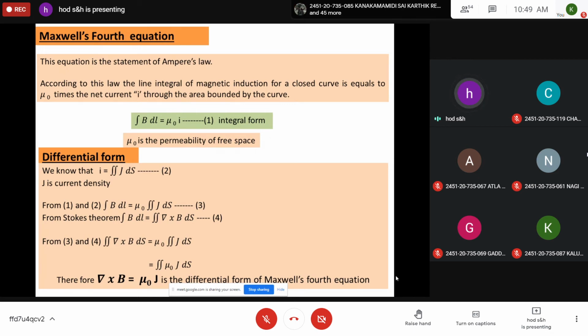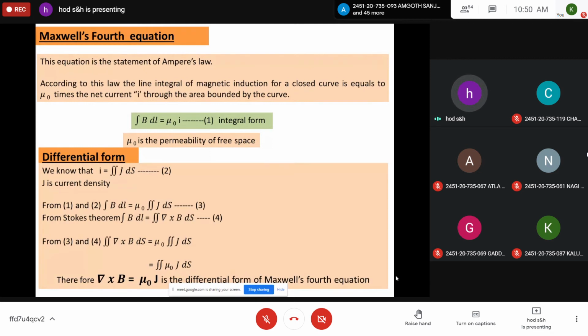Second one, Maxwell's second equation, the divergence of a magnetic flux over a closed surface is 0. The net flux is 0, that is div B is equal to 0, and del dot B is equal to 0. And the third one describes Faraday's law of electromagnetic induction, e is equal to minus dou phi by dou t, or finally you will be getting del cross E is equal to minus dou B by dou t. And the fourth one describes Ampere's law, that is del cross B is equal to mu naught J, the differential form of Maxwell's fourth equation.